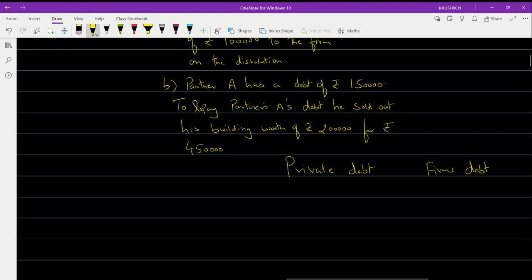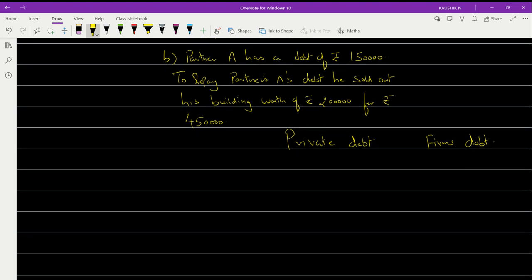But here, which property has been used? Have you used the firm's property or the private property? Which property has been used? Firm property or private property? Very good. So the private property has been utilized. Okay, so you have used the private property in this case.